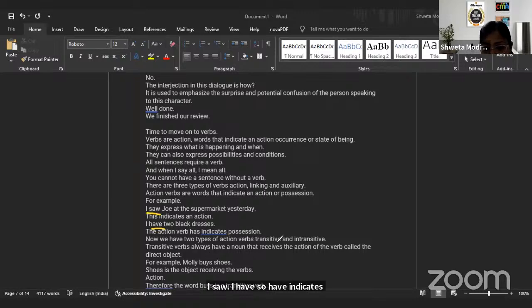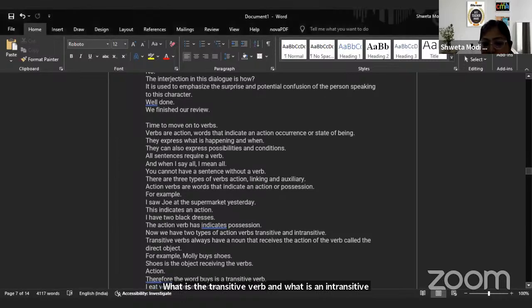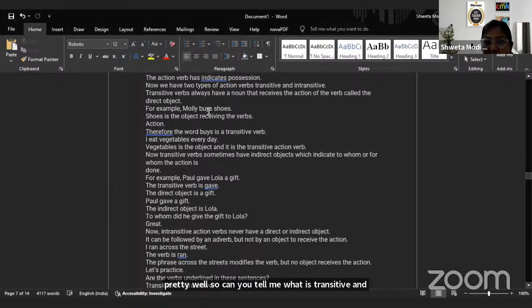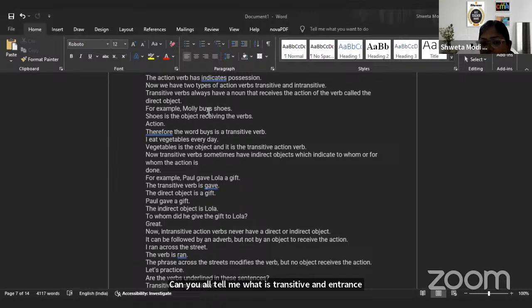Now, there are transitive verbs and there are intransitive verbs. What is a transitive verb and what is an intransitive verb? All those who have done Jolly Grammar, they know it pretty well. Can you all tell me what is transitive and intransitive? So a transitive verb will always need an object. If there is no object, then it is an intransitive verb.